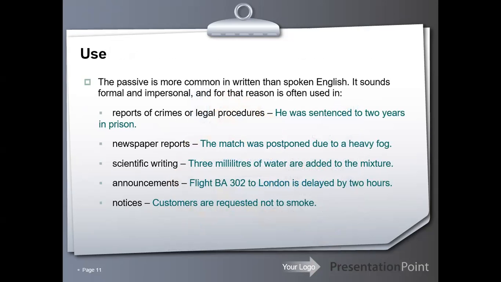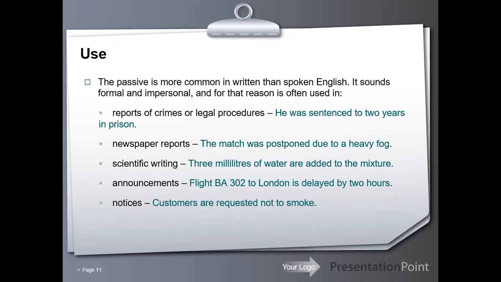Use. When do we use the passive? The passive is more common in written than spoken English. It sounds formal and impersonal, and for that reason is often used in reports of crimes or legal procedures. He was sentenced to 2 years in prison. We also use the passive in newspaper reports, like: the match was postponed due to a heavy fog.